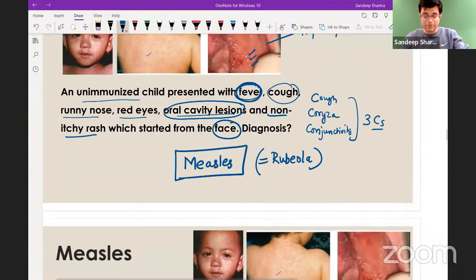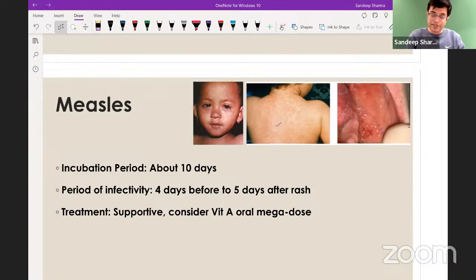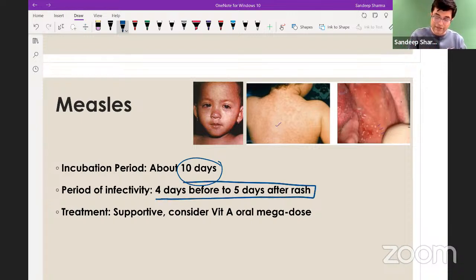So keywords about measles. Measles, OPGAI 10th edition says incubation period is about 10 days. And so many of you were asking, sir, shortest incubation period vaccine preventable disease, will it be measles? No. It is diphtheria which has the shortest incubation period, 2 to 5 days. According to GAI, it is average about 10 days. And so it tends to occur, the incubation period is slightly longer in case of measles. Period of infectivity is 4 days before to 5 days after the rash.